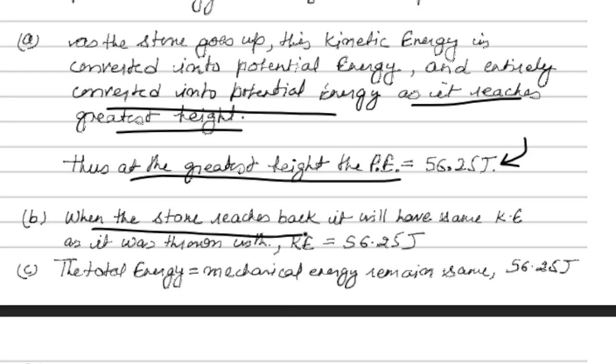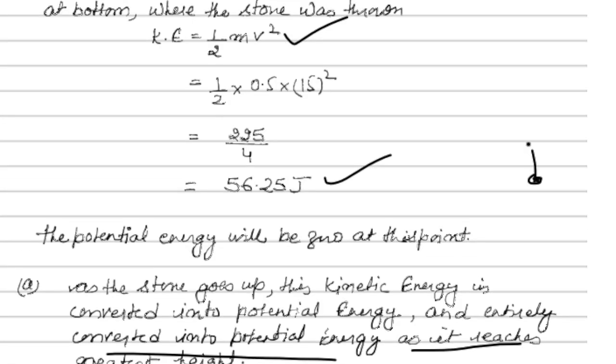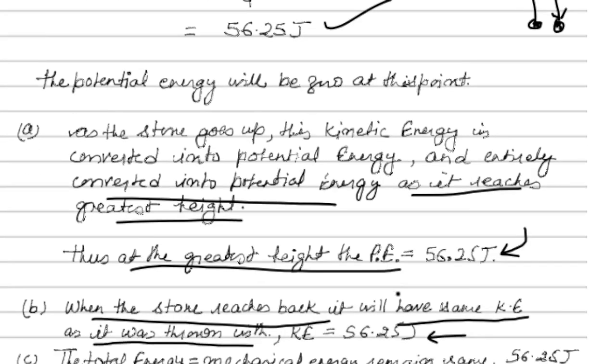Now, when the stone reaches back, it will have the same kinetic energy. We're assuming there is no friction, air, nothing like that. Then it will have the same kinetic energy as it was thrown with. So it will have the same answer here. Understand this point very clearly. It can't happen that if we throw a ball upwards, when it's coming downwards to our hands it has increased its speed. That cannot happen. You cannot generate energy. So whatever energy you are giving, that will come back down to us, if we are assuming there is no air friction.